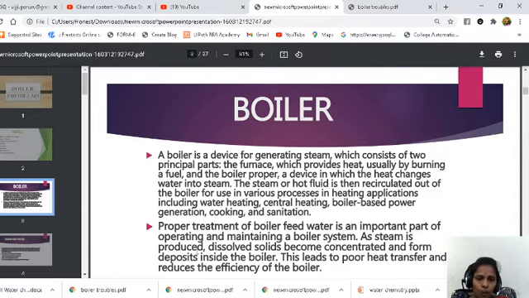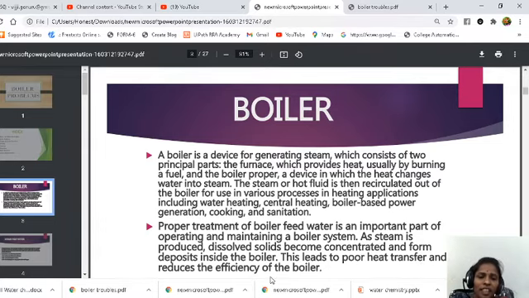As steam is produced, dissolved solids become concentrated and form deposits inside the boiler. So we know that when we are boiling hard water continuously, hard water contains salts, which are dissolved solids. So this dissolved solids concentration is increasing, and a precipitate forms inside the boilers. These are deposits inside the boilers. This leads to poor heat transfer and reduces the efficiency of the boilers.